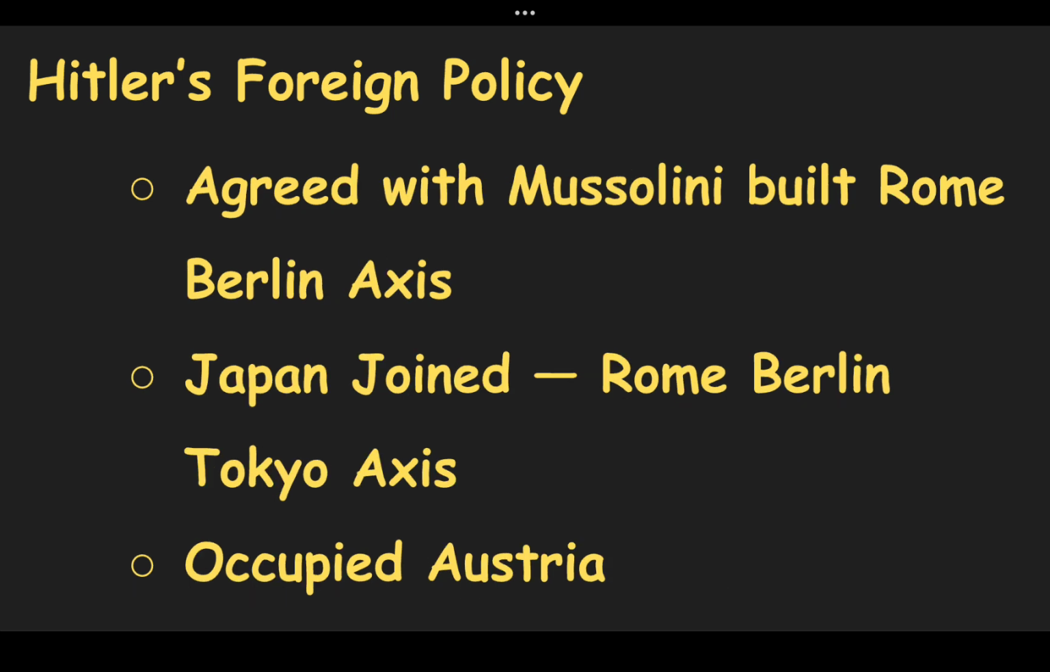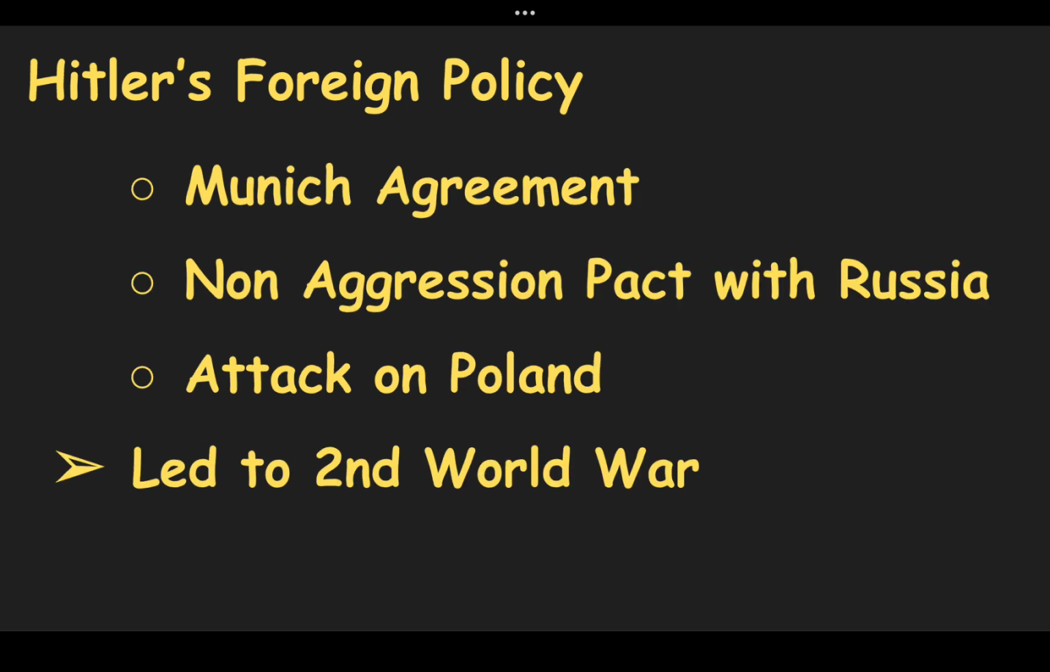In 1936, Hitler agreed with Mussolini to build the Rome-Berlin axis. Japan also joined in the following year, and the Rome-Berlin axis became the Rome-Berlin-Tokyo axis. Hitler occupied Austria in April 1938. In this sequence, Hitler demanded the Sudetenland in Czechoslovakia. Britain and France gave this area to Hitler through the Munich Agreement in 1938. Hitler's morale was very high. He eventually captured Bohemia and Moravia in Czechoslovakia.